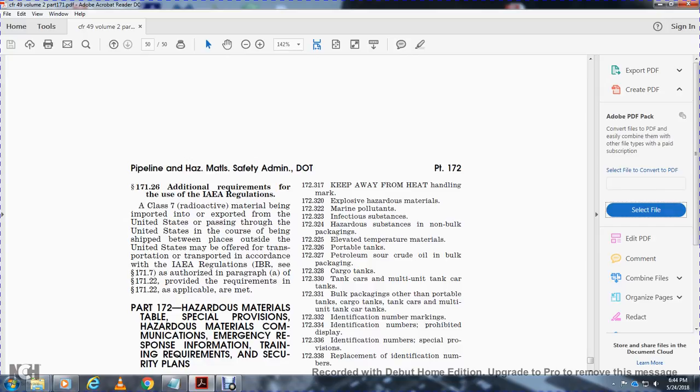171.26 Additional requirements for the use of the IAEA regulations. Class 7 radioactive material with the importation or exported from the United States for the porting, passing through the United States in the course of being shipped between places outside of the United States may be offered for transportation in accordance with the IAEA regulations, and as they are authorized in paragraph A, provided that the requirements are applicable or met.